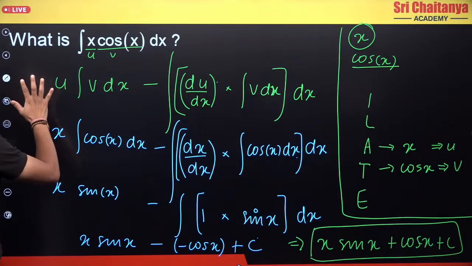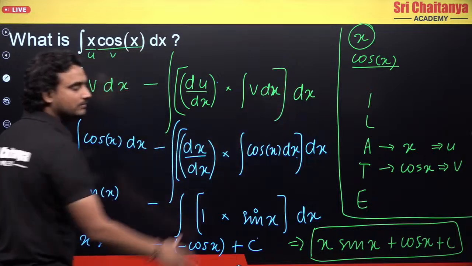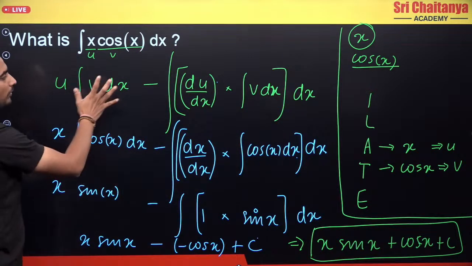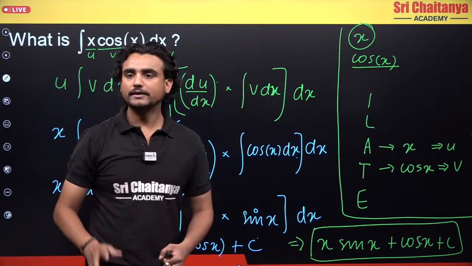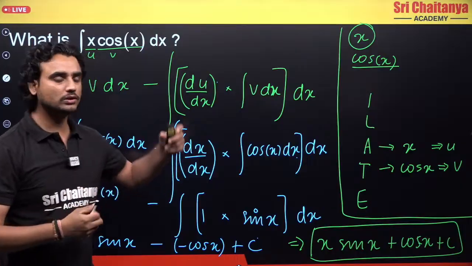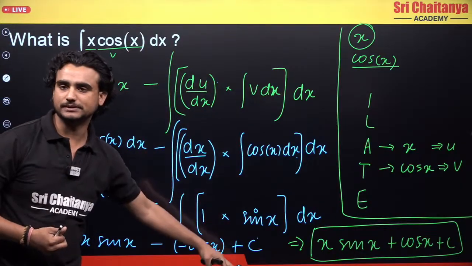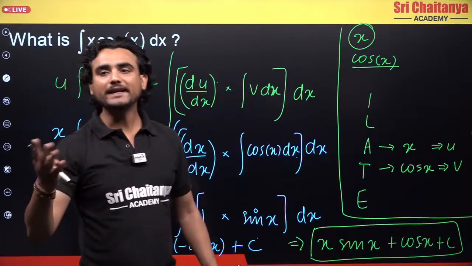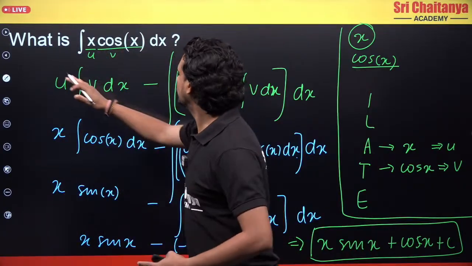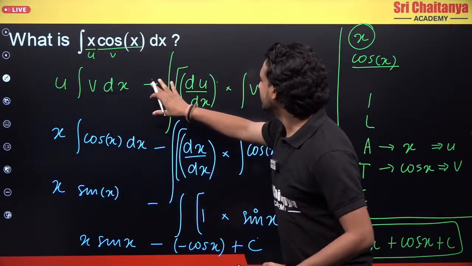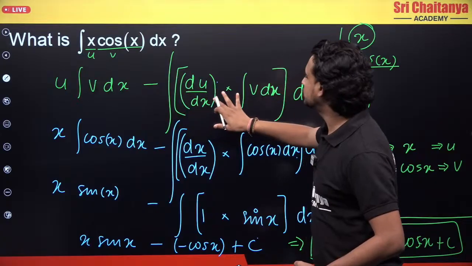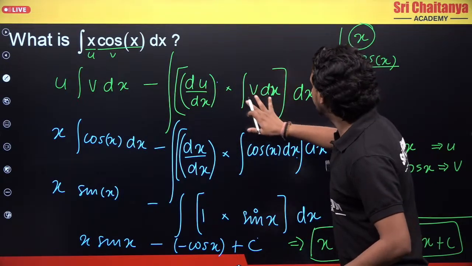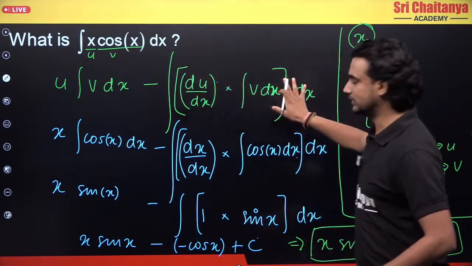Now I have written the formula for integration by parts. This formula you should know, because if you don't know this formula, then you will not be able to do these steps. So what is the formula? u integration v dx minus, first I will differentiate this function, into integration of v, and the whole integration here.